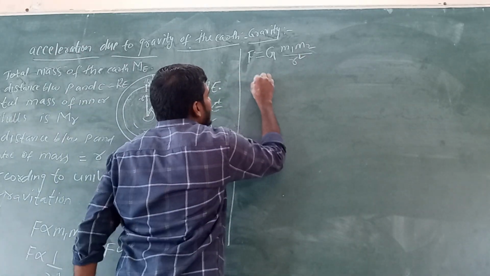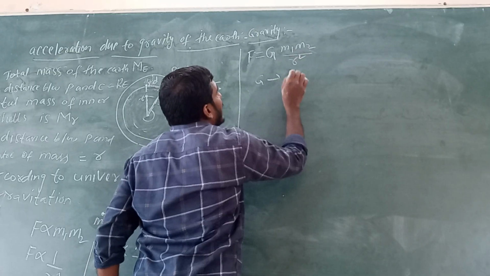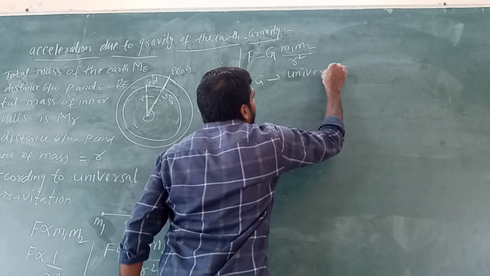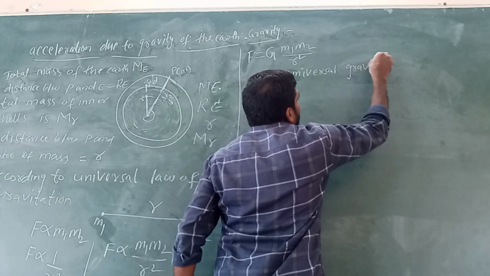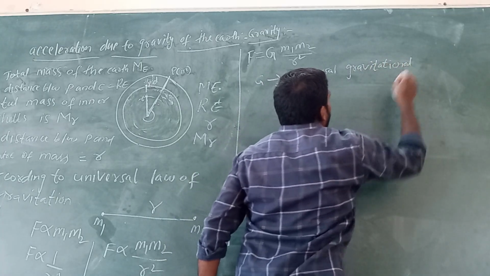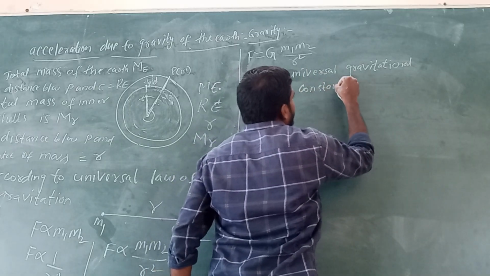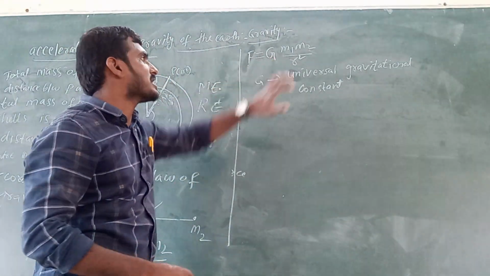Here G is called the universal gravitational constant.